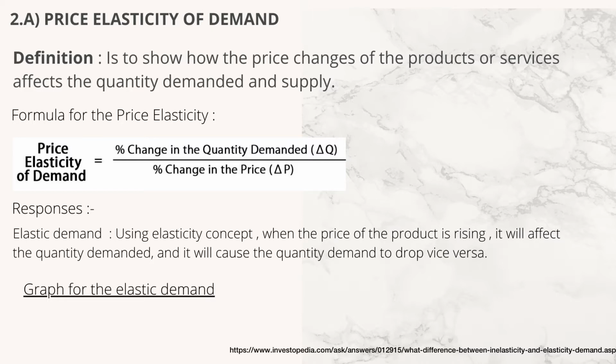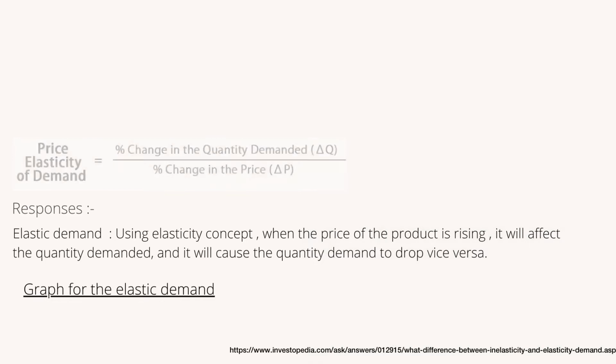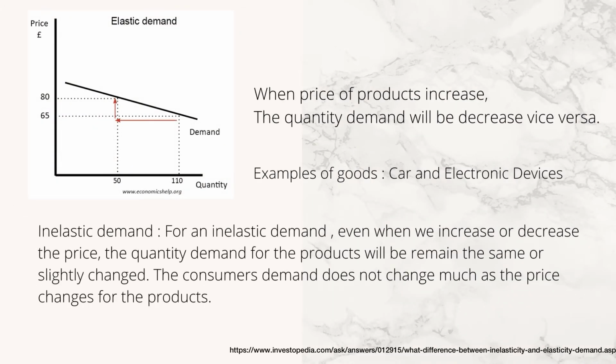Elastic demand is a condition where small changes in the price of a product will lead to big changes in the quantity demanded. As you can see in the graph for elastic demand, when the price of the product is slightly increased, the quantity demanded will decrease hugely, and vice versa.